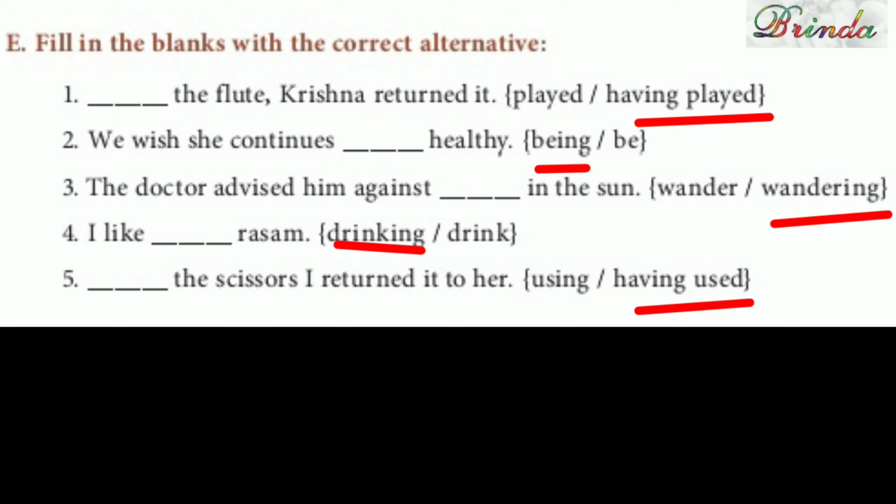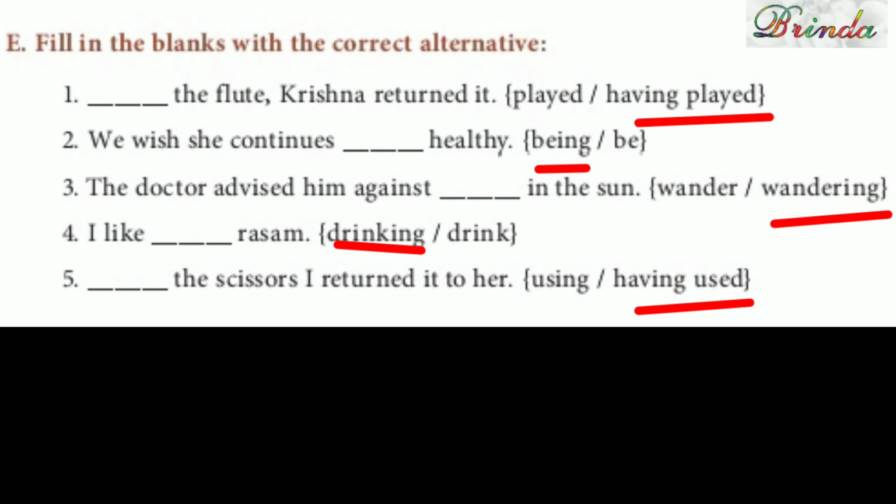The doctor advised him against wandering in the sun. Fourth one, I like dash rasam. The bracket words are drinking and drink. I like drinking rasam. Fifth one, dash the scissors, I returned it to her. The bracket words are using and having used. So what you'll do? Having used the scissors, I returned it to her.